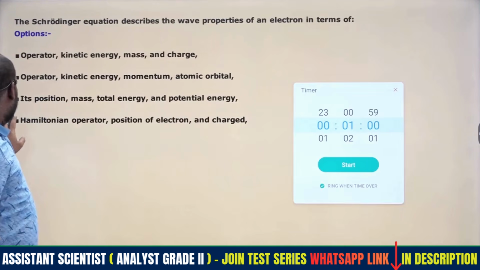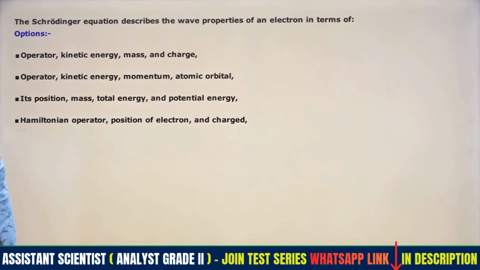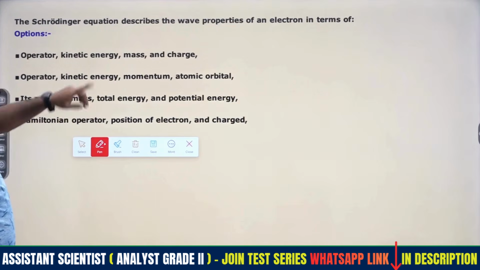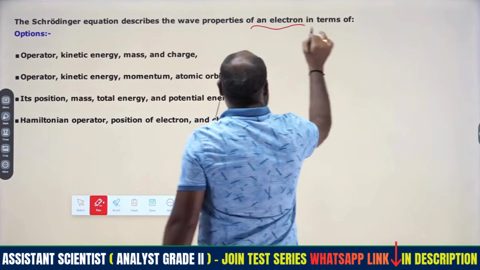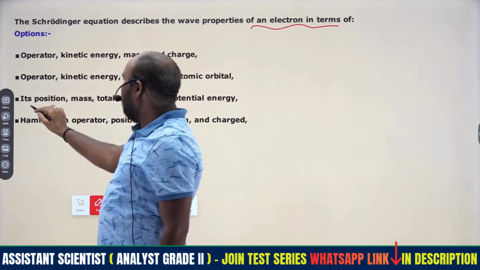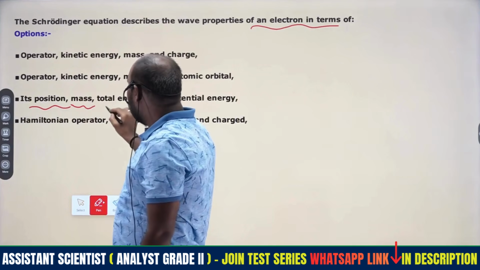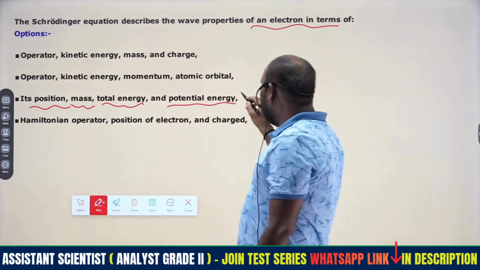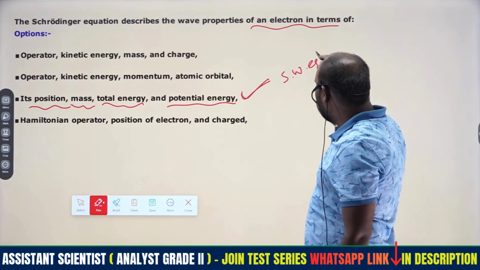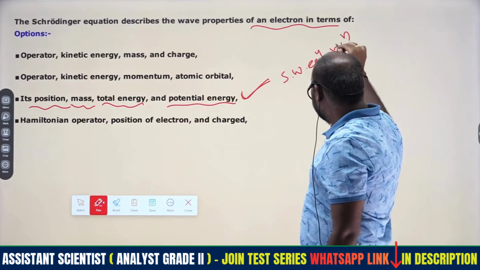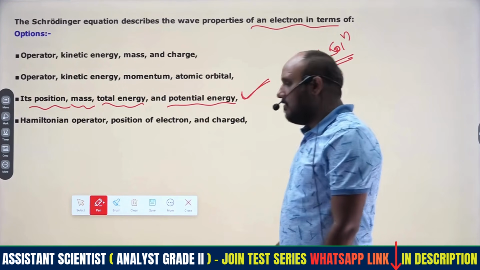Then coming to the part of the Schrödinger wave equation, it describes the various properties of electrons. In terms of the position of the electron, we get it with the help of the Schrödinger wave equation. Mass, total energy, and potential energy we will also get. All these parameters we can get from the Schrödinger wave equation solution. The complete solution gives all kinds of properties applicable for the electrons.